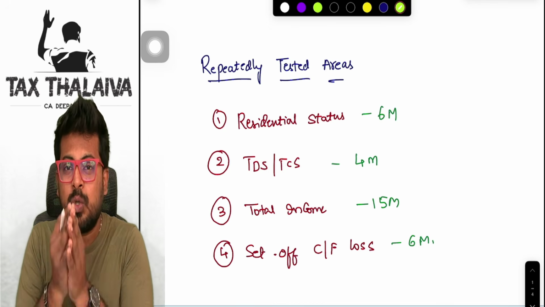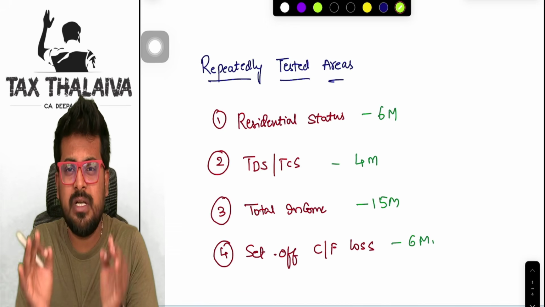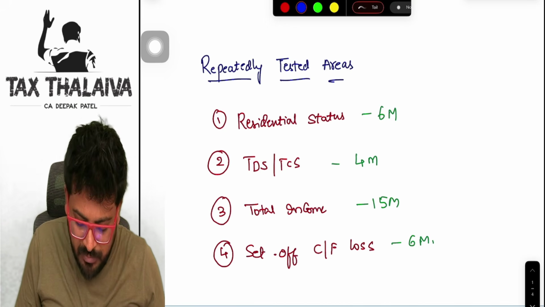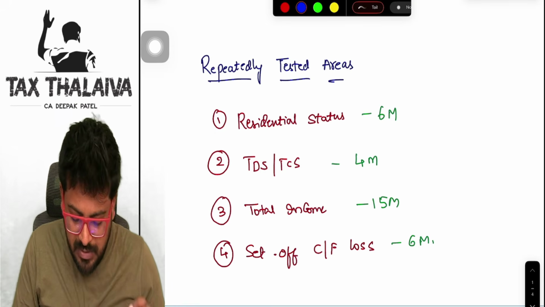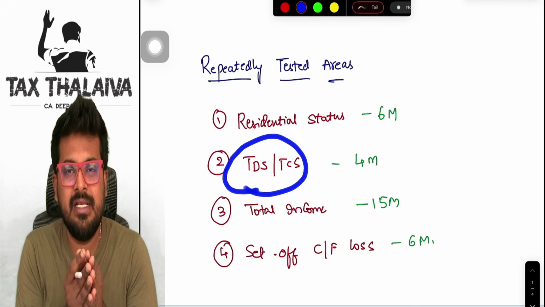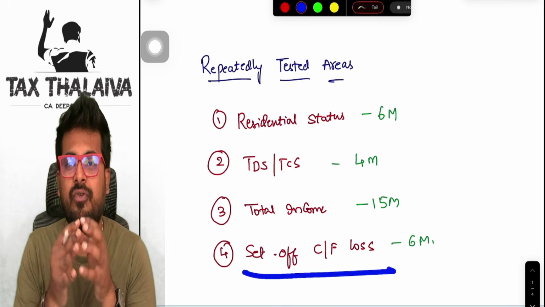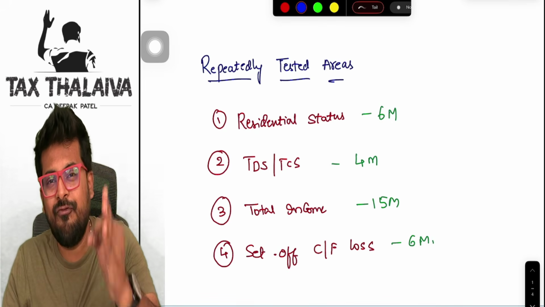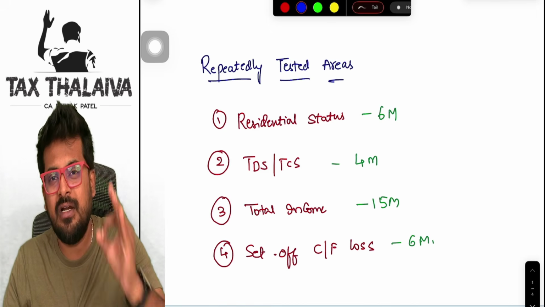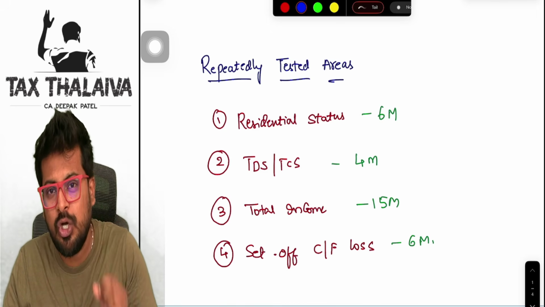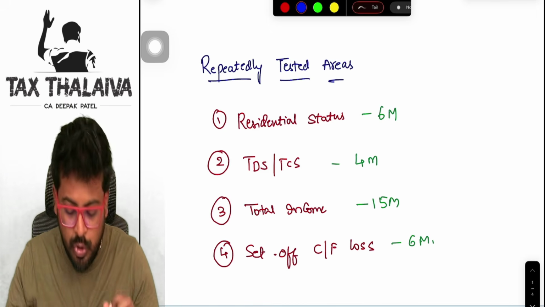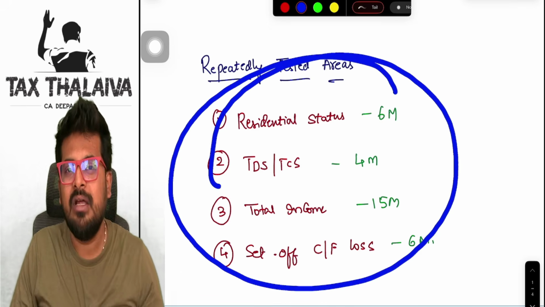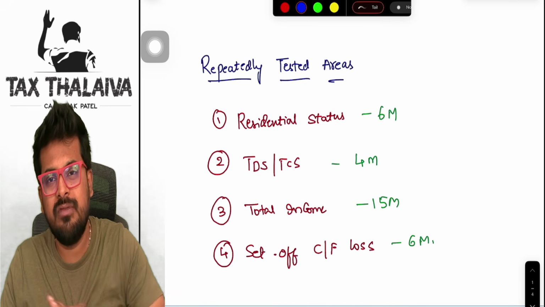And if you look at question number 2A, most of the times you will find it from the residential status topic. Likewise, in question number 3, you will find TDS, TCS, and set off and carry forward of losses. These 4 topics, guys, almost every attempt they will definitely test, and I am damn sure for the May 26 attempt also, you cannot leave these topics at any cost.